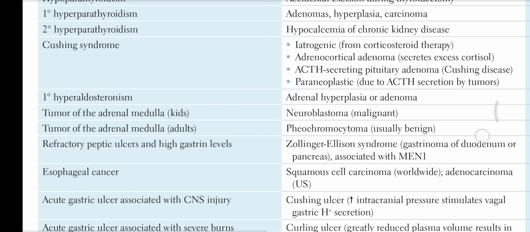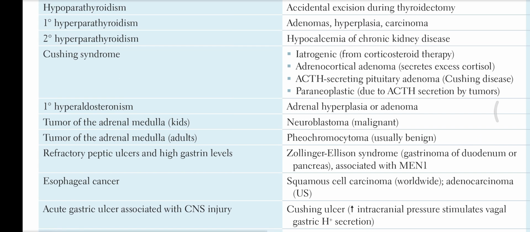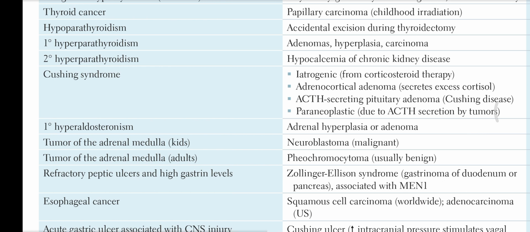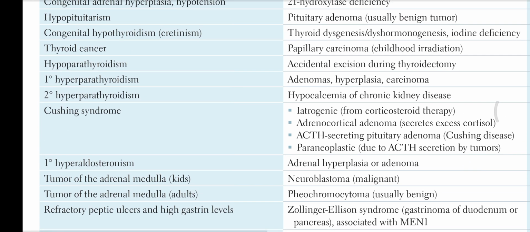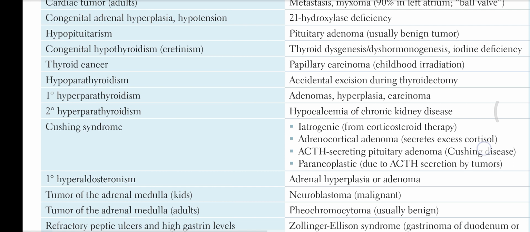Esophageal cancer, squamous cell carcinoma worldwide, adenocarcinoma in the US. Refractory peptic ulcer and high gastrin level is Zollinger-Ellison syndrome, a gastrinoma of the duodenum or pancreas, associated with MEN1. Tumor of the adrenal medulla in adults is pheochromocytoma, which is benign. In kids it is neuroblastoma, which is malignant. Primary hyperaldosteronism is due to hyperplasia of the adrenal or adenoma.